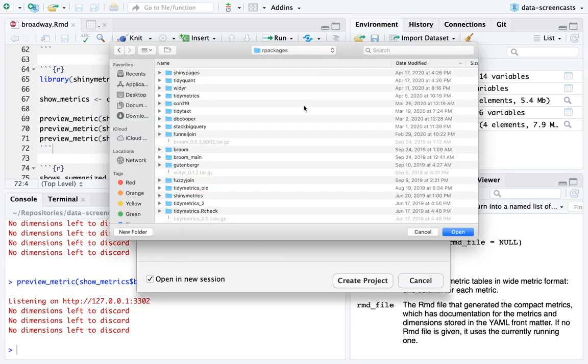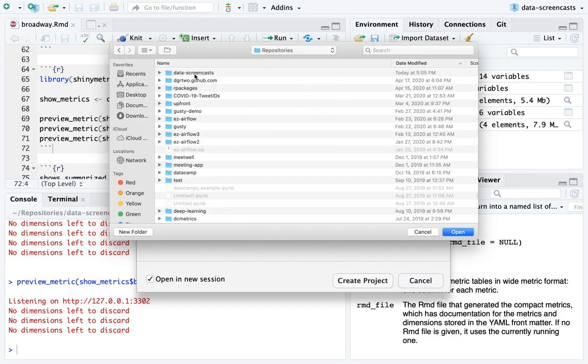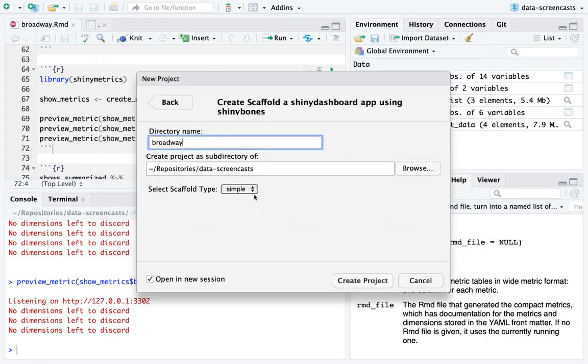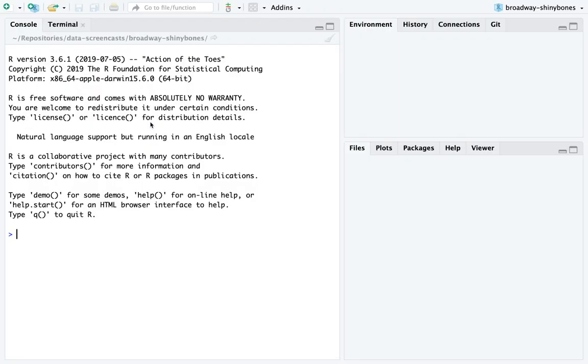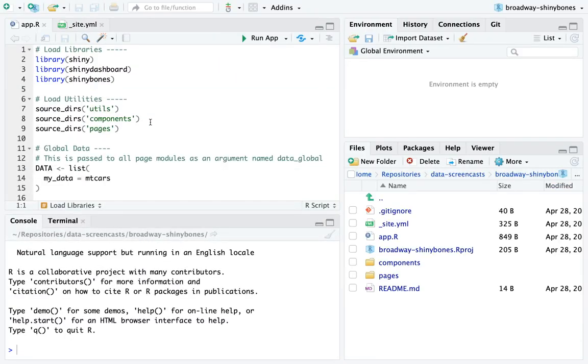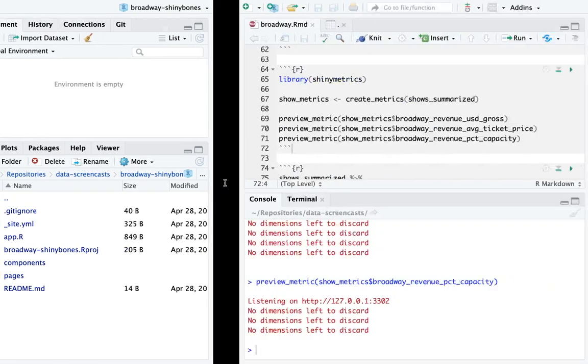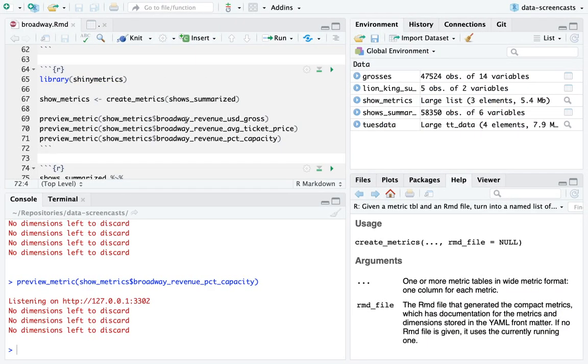I'm going to do it in this folder, repositories, data screencasts, and Broadway, shiny bones, create project. Yeah, I think I'm going to be able to do this. Okay, this is going to be really cool. I'm creating a shiny dashboard using shiny bones that allows me to visualize all 3 of these metrics at the same time.